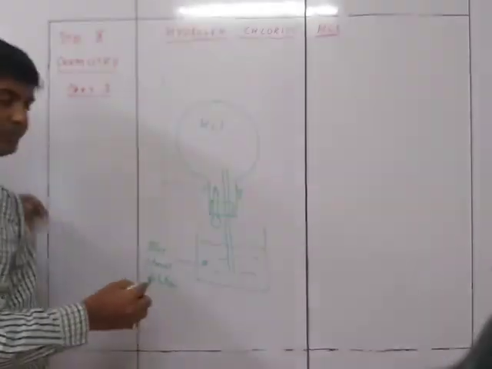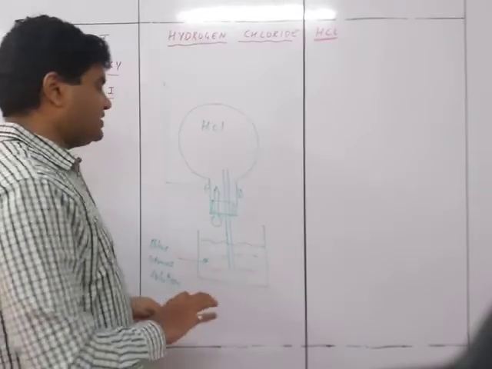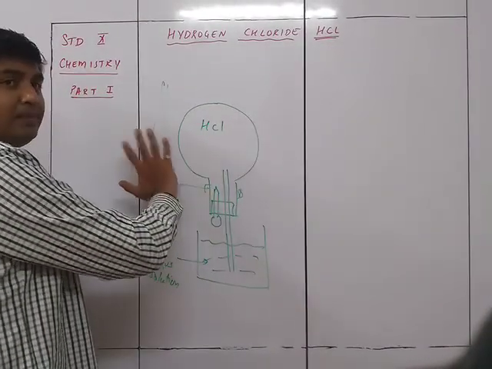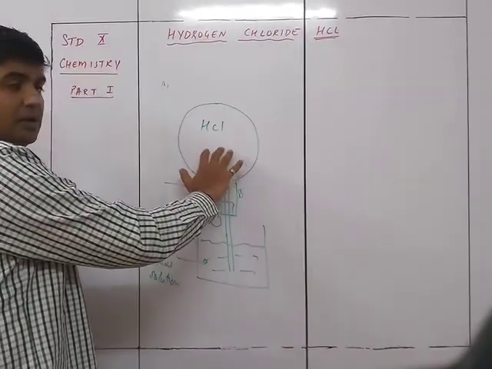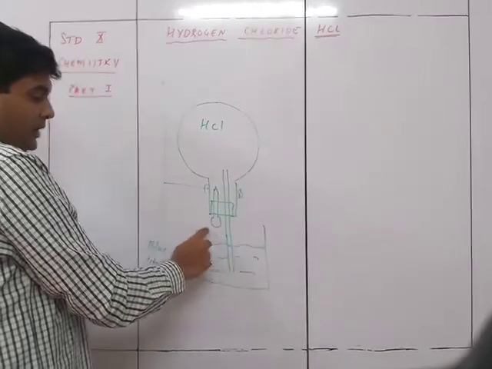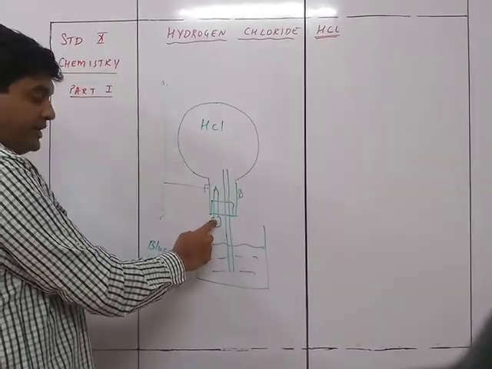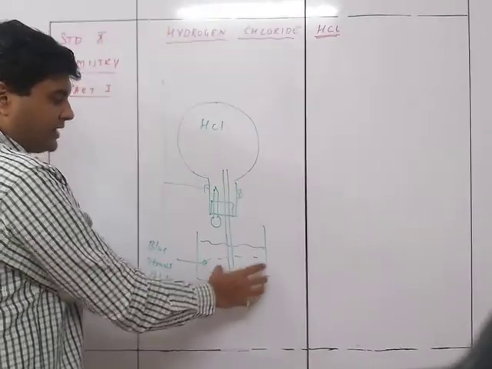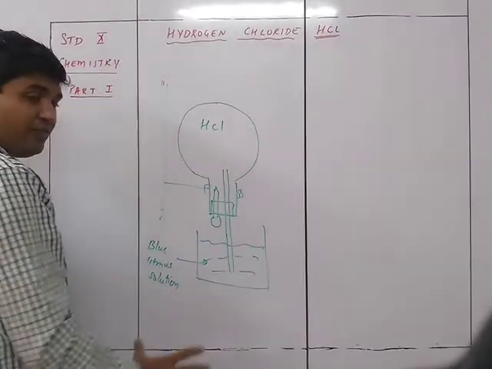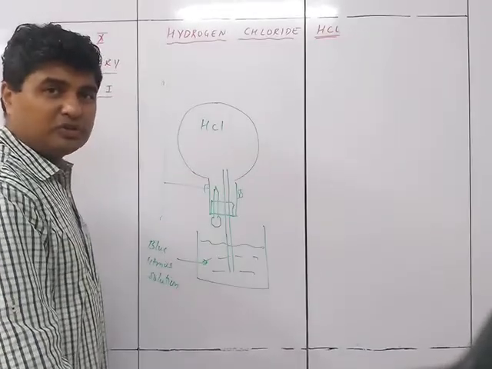The condition is that this jar is completely filled with HCl, which is not going to move anywhere. There are a few drops of water inside the dropper. This delivery tube is connected to a trough of water which has blue litmus solution in it.